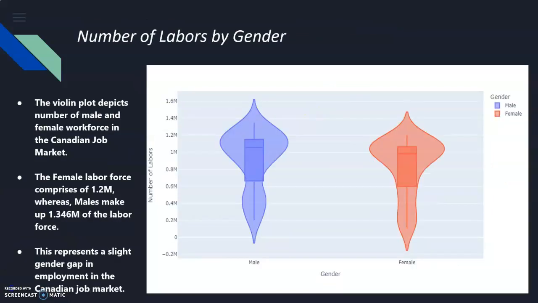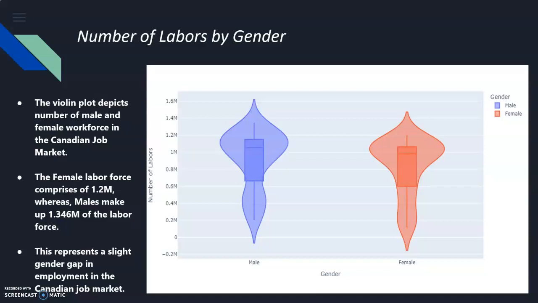I then went on with constructing a violin plot. The violin plot depicts the number of male and female workforce in the Canadian job market. The female labor force comprises 1.2 million, whereas males make up 1.36 million of the labor force.